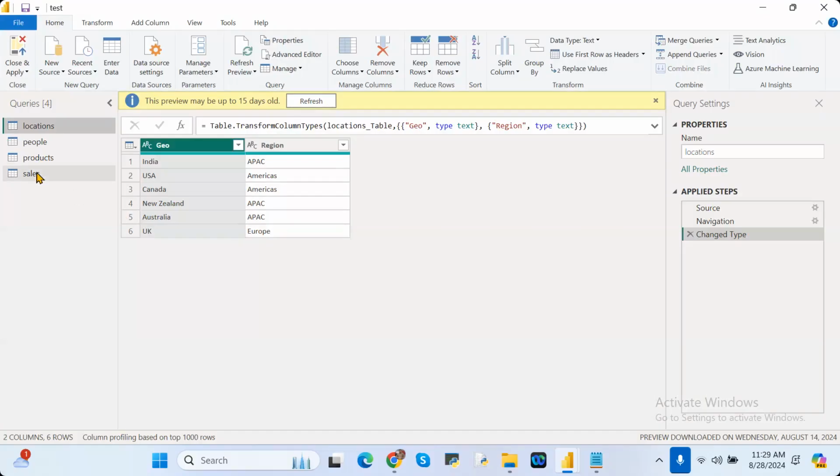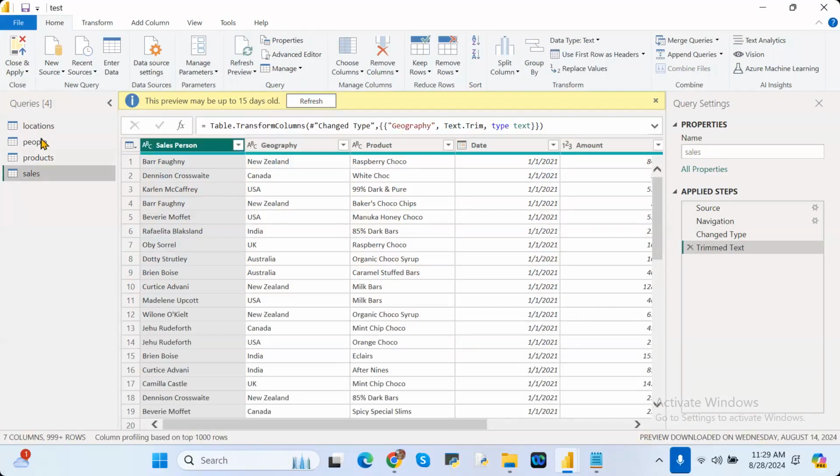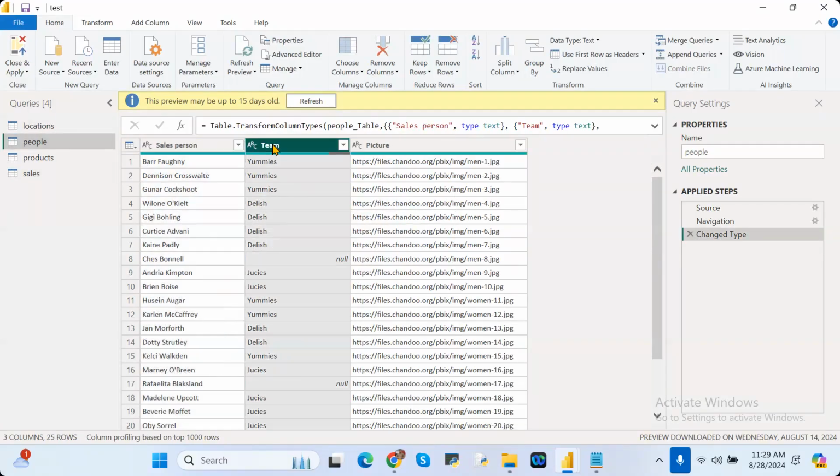See here, with the salesperson table, null values are there. Null values are nothing but blanks. In the model it shows blanks; in Transform Data it shows null, which is nothing but blanks. Don't worry. In place of these null values, I want to replace them with another value. See how I'm doing it.